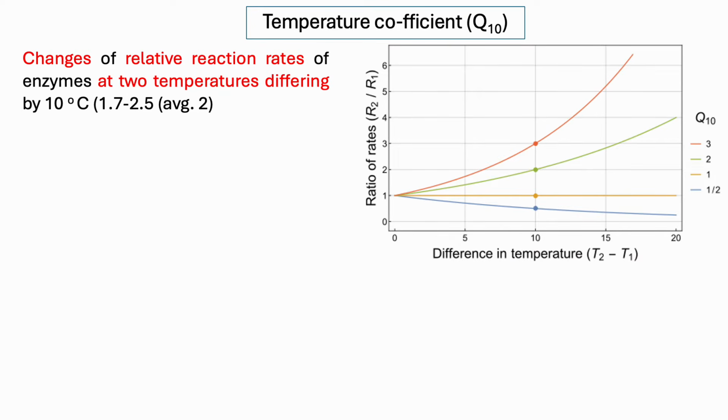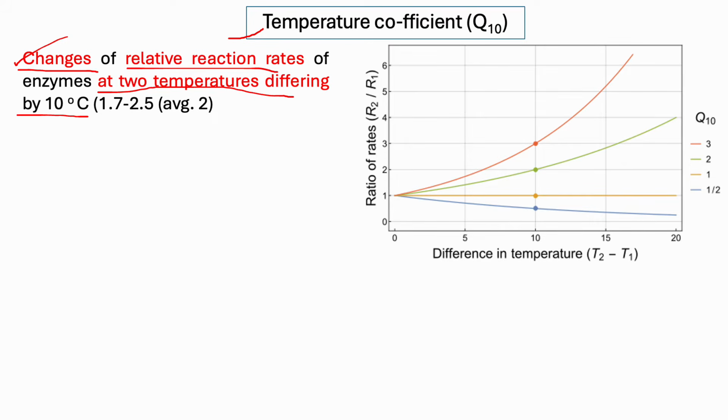Let's talk about the temperature coefficient of an enzyme. The temperature coefficient of an enzyme is the change of reaction rate of the enzyme over a temperature difference of 10 degrees Celsius. That means for every 10 degree Celsius change in temperature, the change in reaction rate of an enzyme is known as the temperature coefficient.